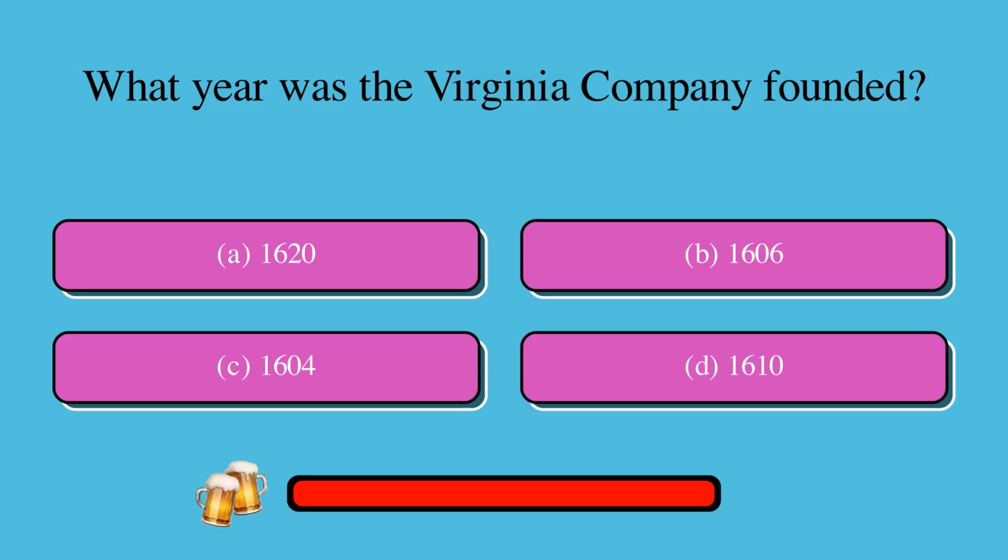What year was the Virginia Company founded? Is it A, 1620, B, 1606, C, 1604, or D, 1610? The correct answer is B, 1606.